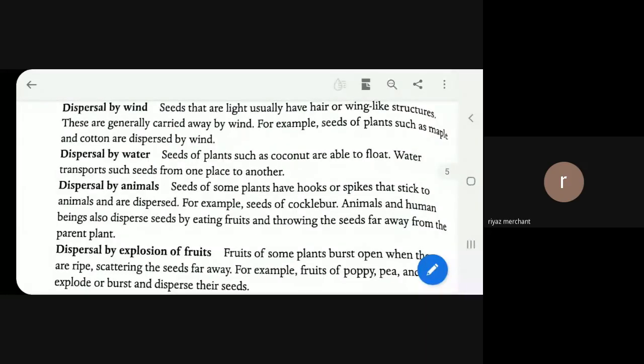See, what happens in the case of animals can happen in our case also. You have noticed that when you are going outside to play and you are eating a fruit, your mother tells you to finish it first and then go. But you are in a hurry, so what will you do? The fruit is in your hand, and you just go outside. Will you eat the fruit, and will you eat the seed of the fruit also, or will you just throw it away? Please give the answer.